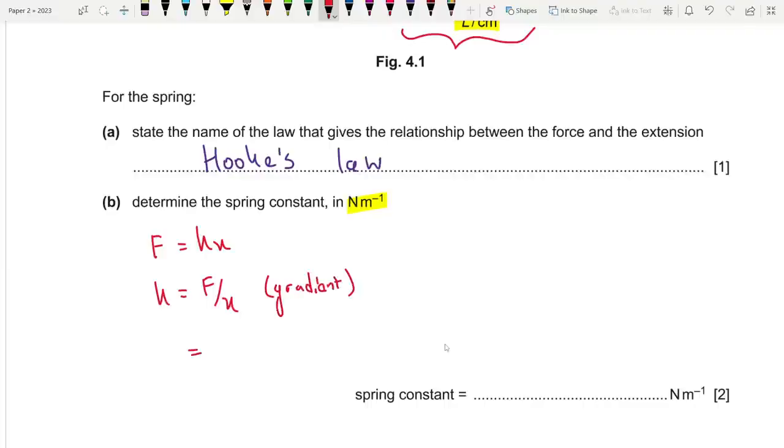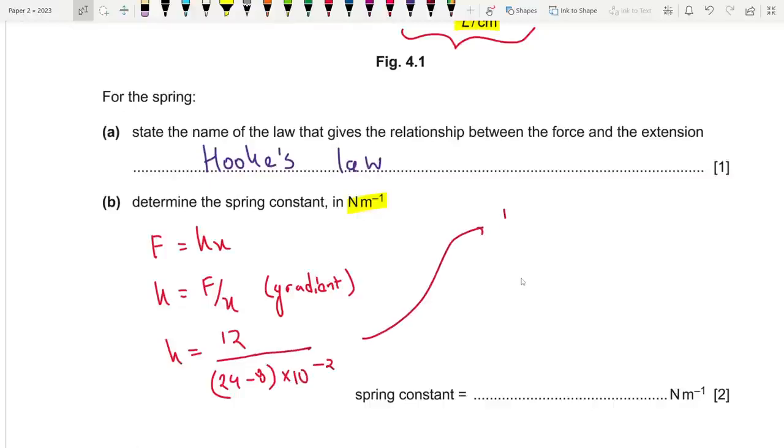Now the force applied, I told you it's 12 newtons, and the extension is 24 minus 8, into 10 to the power minus 2. So k is equal to 12 divided by 0.16. So 12 by answer gives me an answer of 75. K is equal to 75 newton per meter.